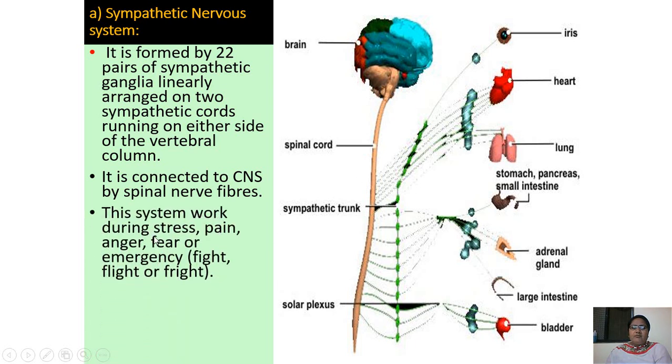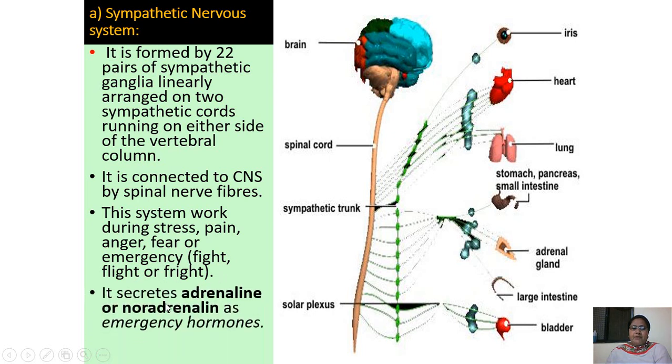This system works during stress, pain, anger, fear or emergency, fight, flight or fright. Then it secretes adrenaline or noradrenaline as emergency hormones. So the sympathetic nervous system secretes adrenaline or noradrenaline as an emergency hormone.